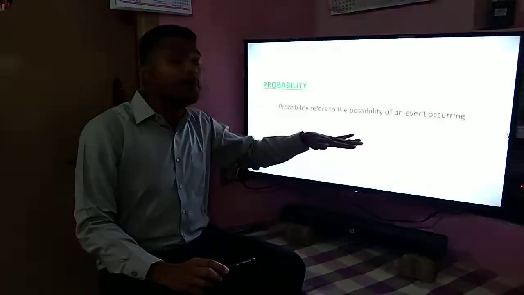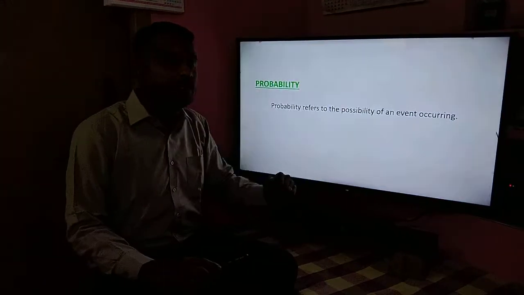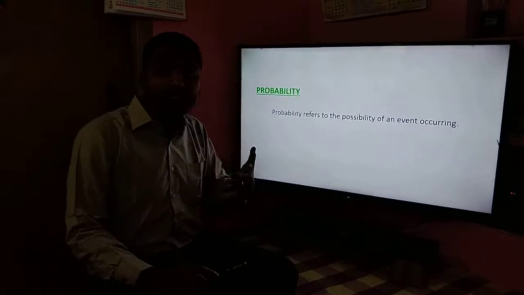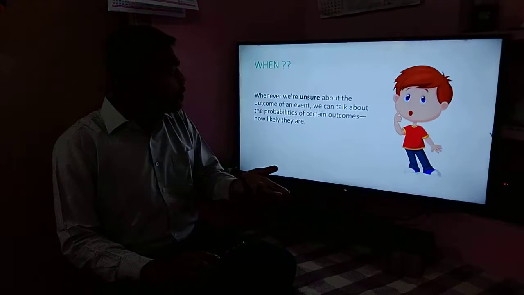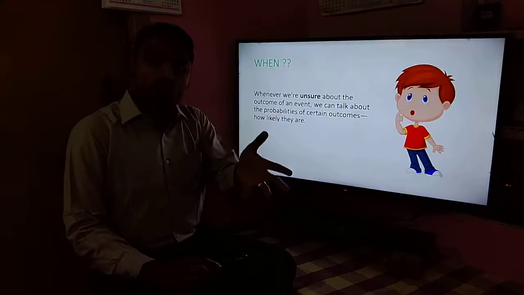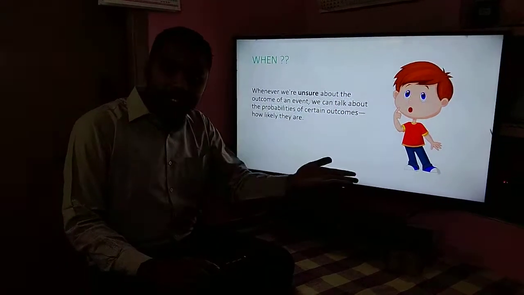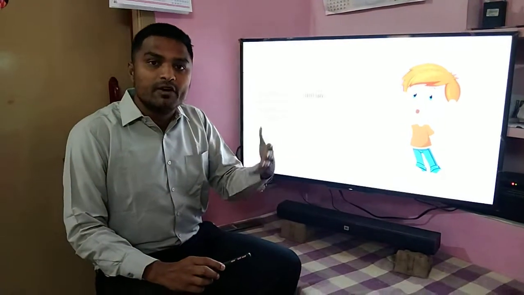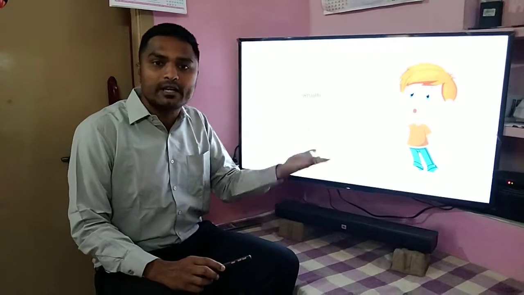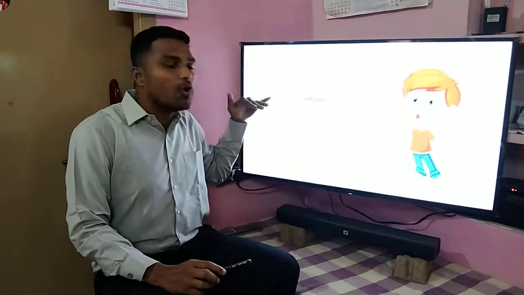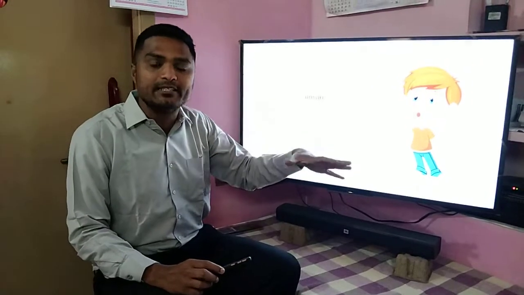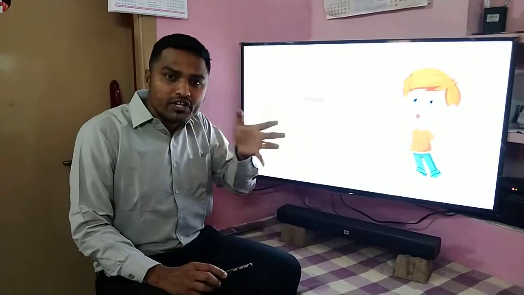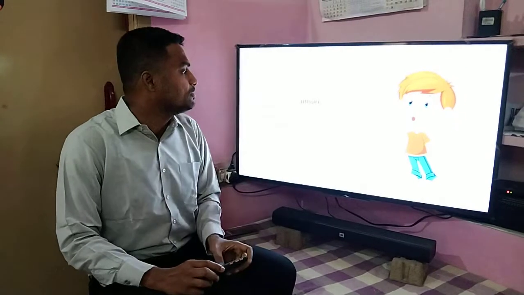It is nothing but the possibility of an event occurring. How likely the event is to happen. When you are unsure about something, whether it is head or tail, you are unsure, right? Whether it is 6, 4, 3, 2 when you are rolling a die, you are unsure again. It is raining or not, which team is going to win. In all these, you are seeing some uncertainty, some randomness. To measure this, you require probability.